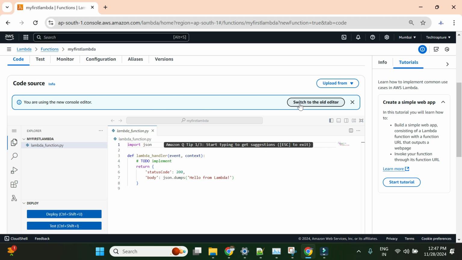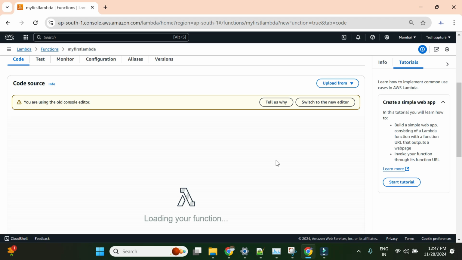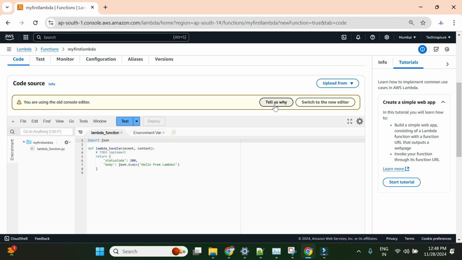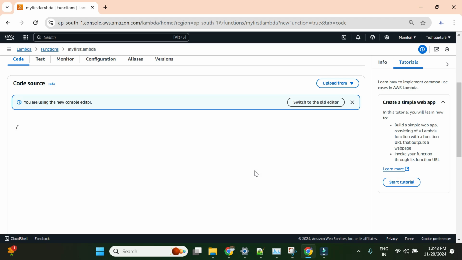So if I go back to the old editor, okay, it just asks why you want to go to the old editor, so you can give feedback if you are facing any difficulty in the new editor. And here you will have the option to test, and once you modify your code it will show you the option to deploy. So suppose if I modify something here, then it will ask you to deploy because your changes are not deployed. We'll just go to the new console. Okay, I'll go back to the new editor,